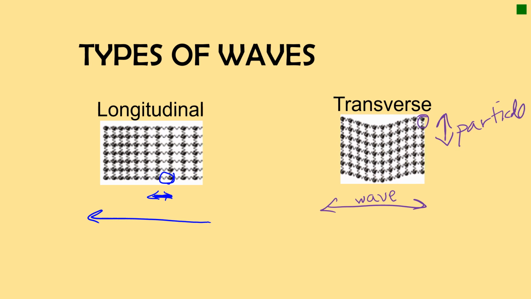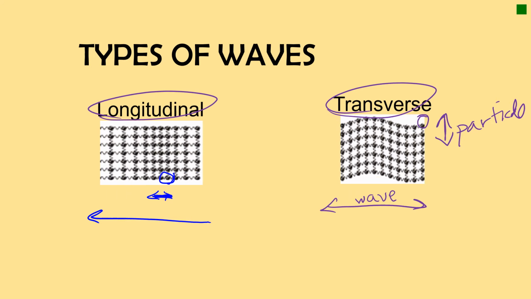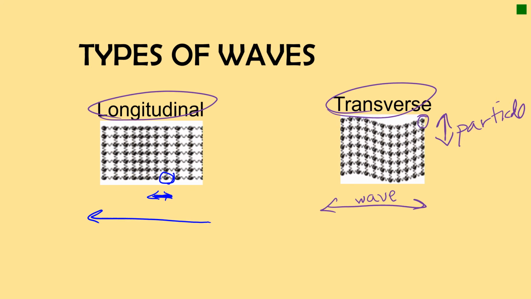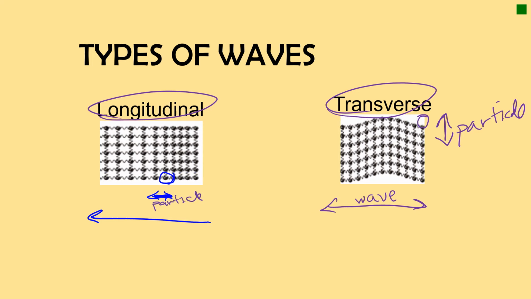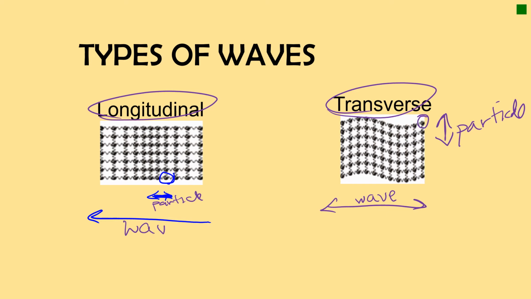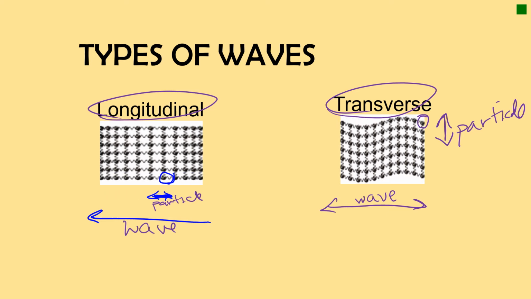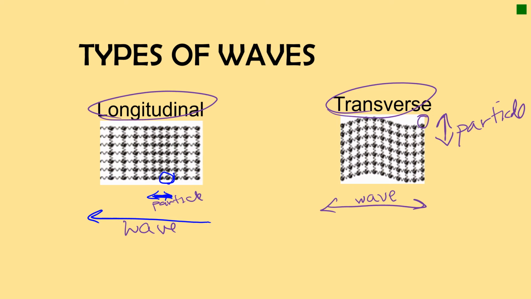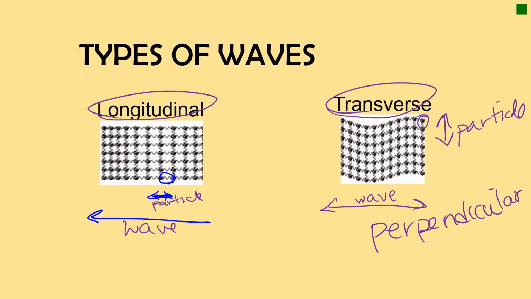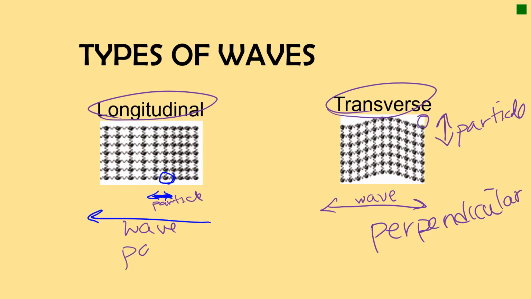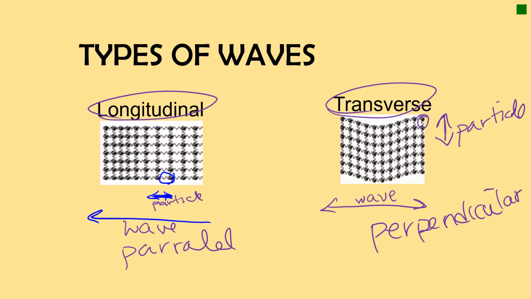So the difference between a transverse and a longitudinal wave is what is happening to those particles. If it's a longitudinal wave, the particle, which is this little guy, is moving in the same direction as the wave, or we say it's parallel. If you look at the transverse wave, that particle is moving perpendicular to the wave direction, and this is parallel. I think I spelled that wrong, but okay, there you go.